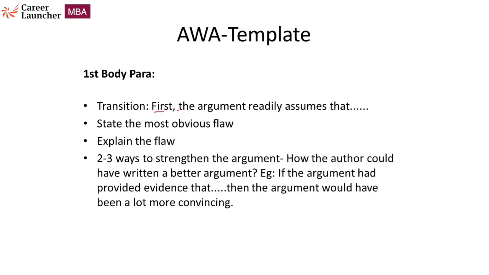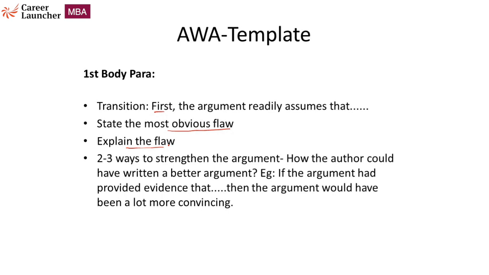So you can make a transition by saying "First, the argument readily assumes," and within the same sentence go on to state the most obvious flaw. Whatever you think is the major flaw, you start with that flaw first. For example, let's say we feel that the planning flaw is the most obvious flaw in a given argument, so we'll start with that first and then explain the flaw. This is where you write 2 to 3 sentences about why it is a problem, what the author has missed, what things the author has ignored, and what makes it a problem. So just highlight the flaw here.